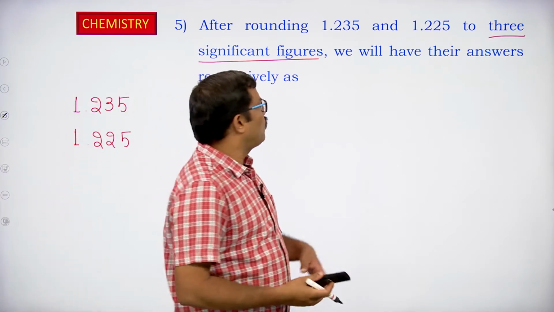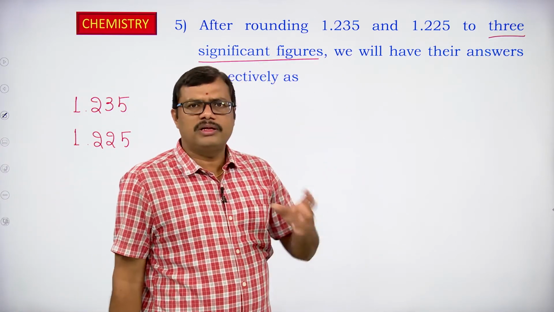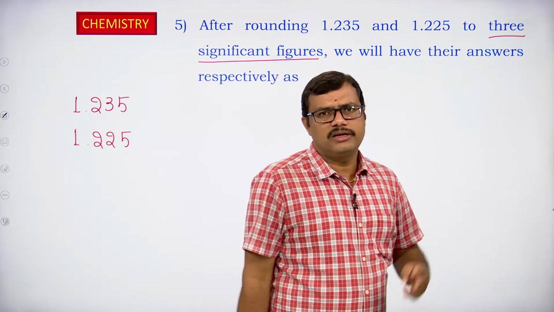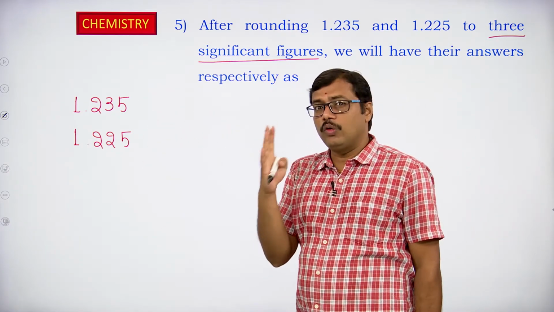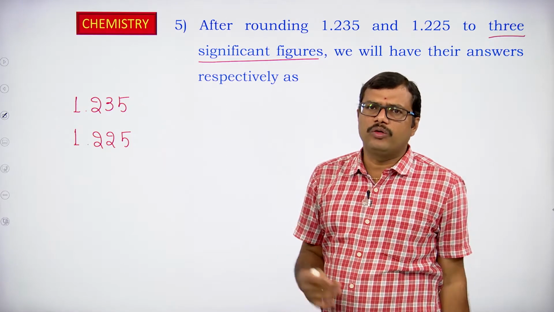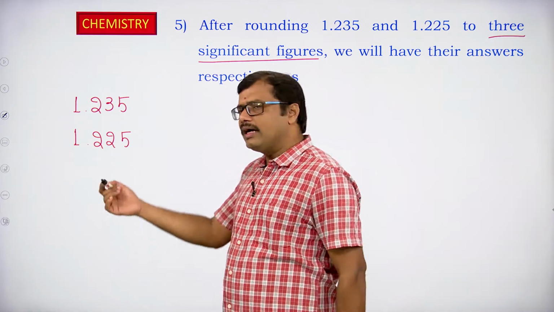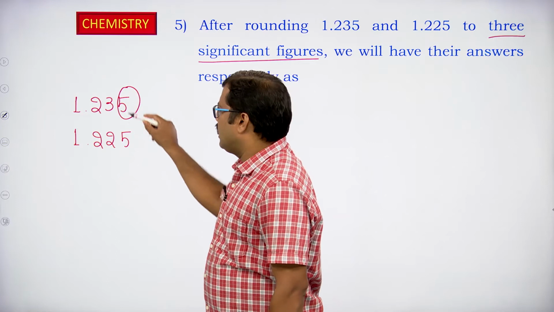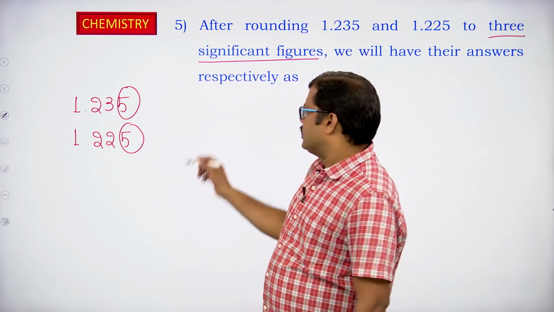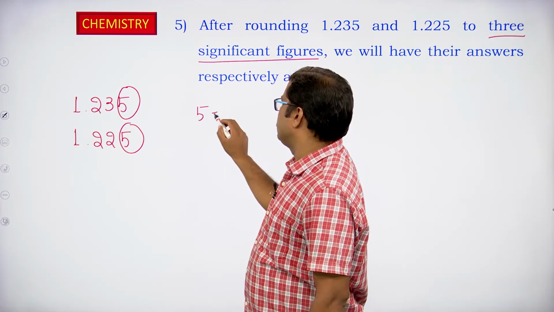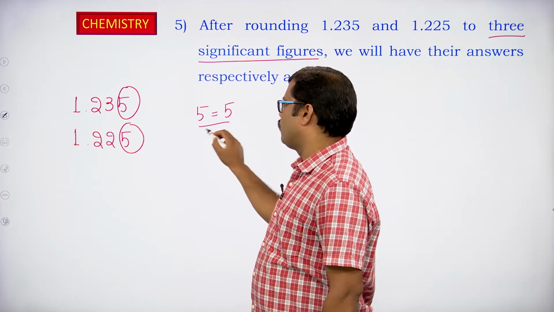What they are asking is to round off the number such that it should have only 3 significant figures. If we observe, these two numbers have 4 significant figures. So we have to remove the last digit. The last digit to be removed in both cases is 5.